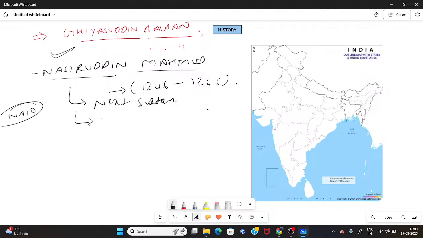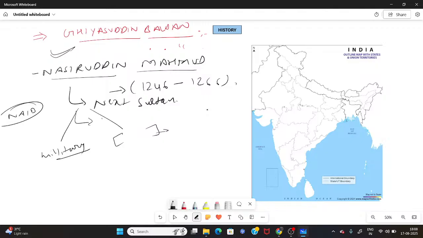And once he came to power, what did he do? He brought effective military reforms. He knew if he really wanted to change the way the Sultanate is, he has to change the military. He has to change the Sultanate structure from the education perspective to the administrative perspective, and he has to change the entire financial structure as well.